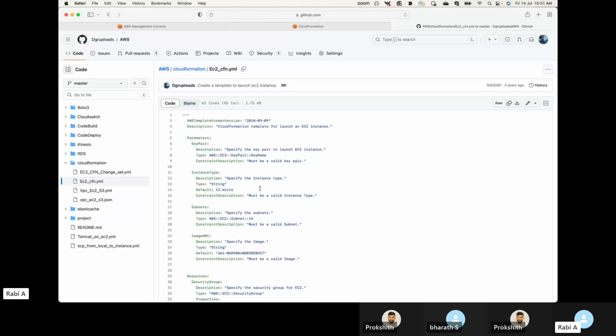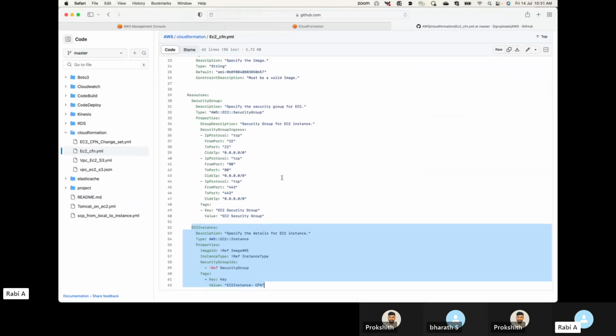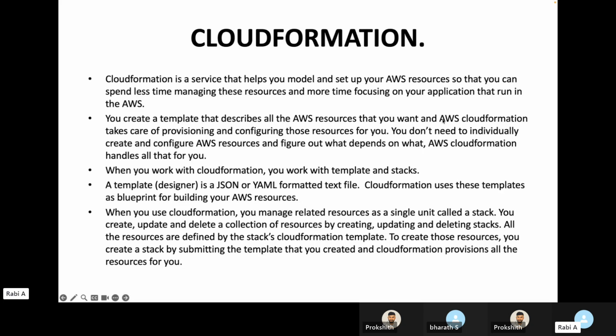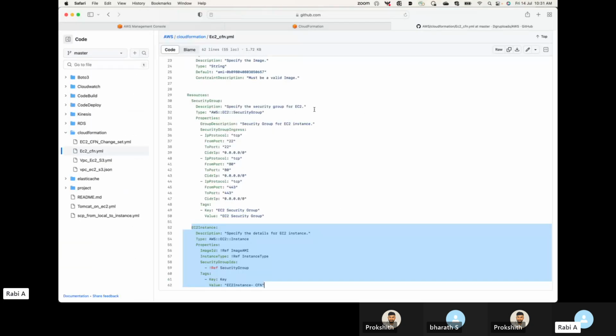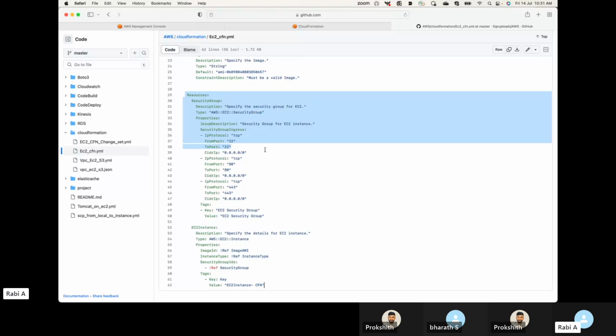All right. Now, like I said, you will be creating this template which is nothing but your code. So here you'll be giving all the instructions as to what you need as part of your infrastructure. And then when you execute that, CloudFormation will take care of provisioning and configuring those resources for you. So it will execute this code, and whatever you have given here, it will start creating those resources for you, and it will start managing those resources for you.